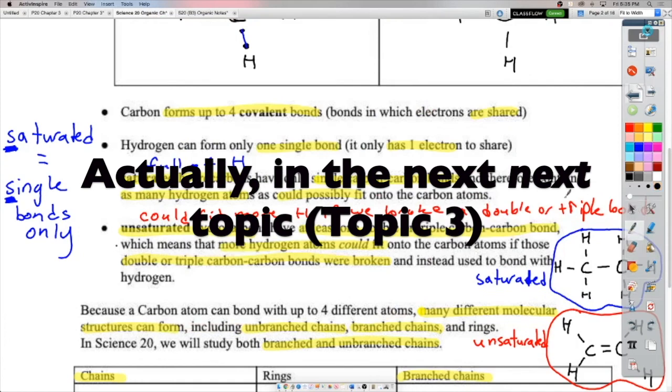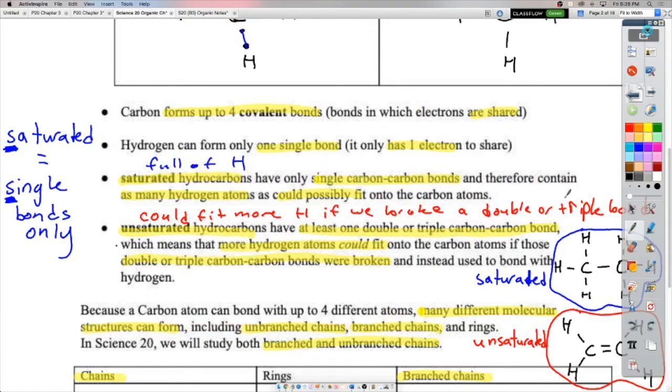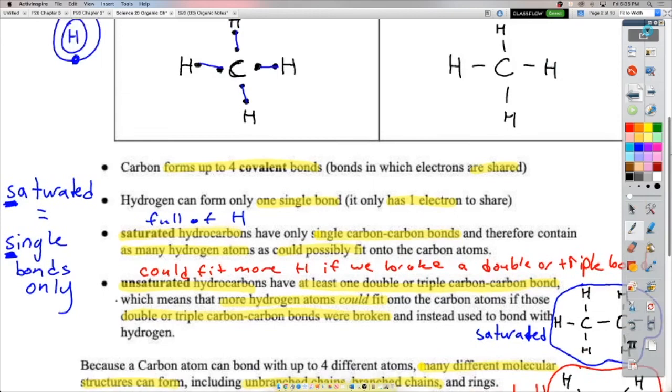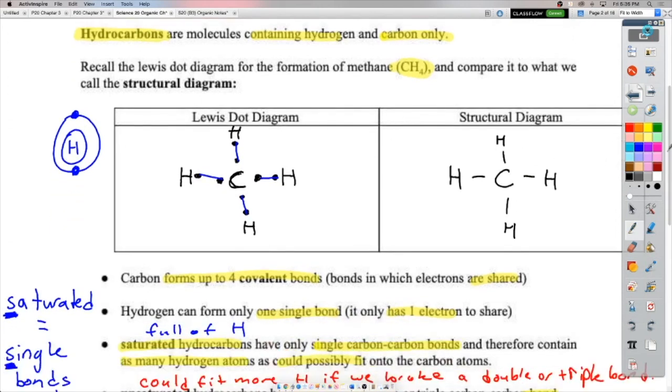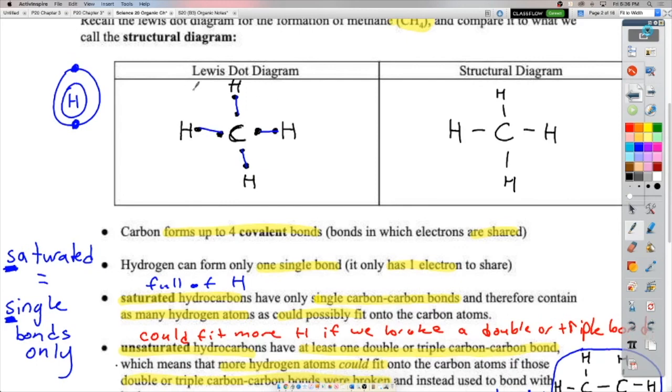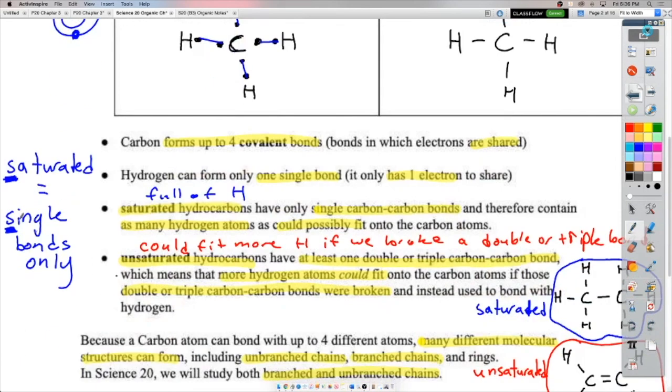So that is going to wrap up our topic one, which is a general introduction to hydrocarbons and organic chemistry and the idea of saturated versus unsaturated, okay? It's called organic chemistry because it looks at these molecules that are the building blocks of life, right? Hydrocarbons, okay? Organic as in organism, living organisms. These are found in living organisms and other stuff too, but a lot of them begin in a living organism. For example, a lot of them are fossil fuels, right? Fossils used to be alive a long time ago, okay?